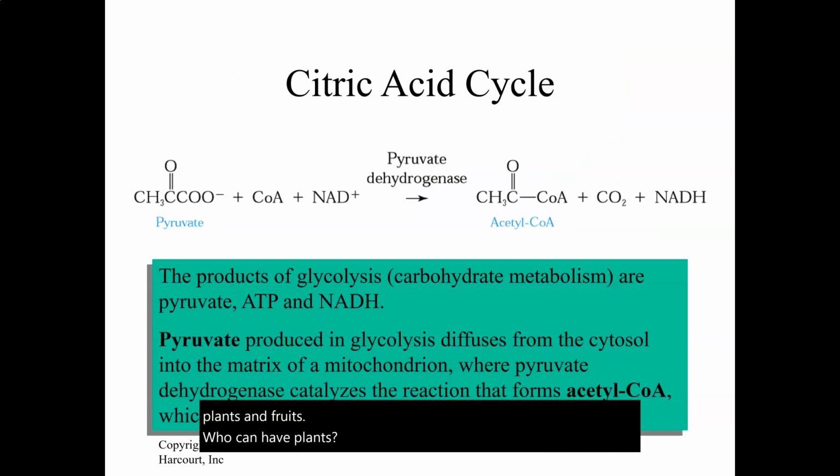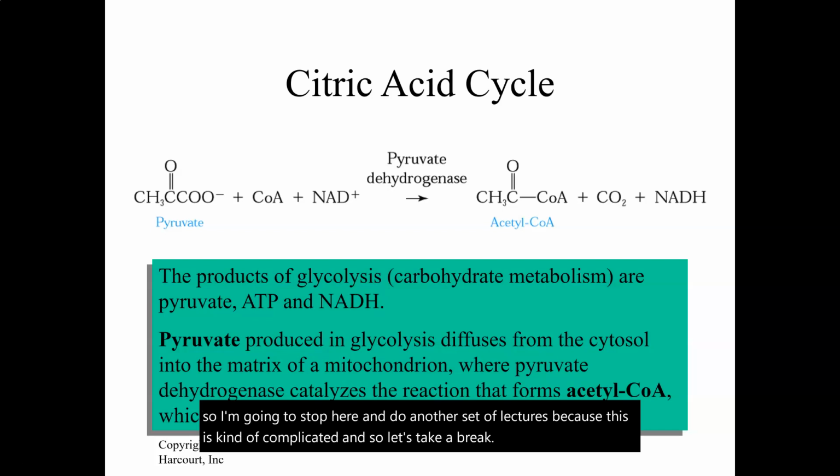We're going to talk about the citric acid cycle in our next set of lectures. So I'm going to stop here and do another set of lectures because this is kind of complicated. And so let's take a break and then we'll talk about the citric acid cycle.